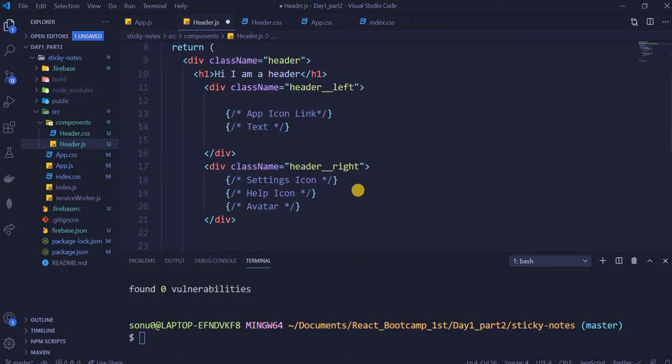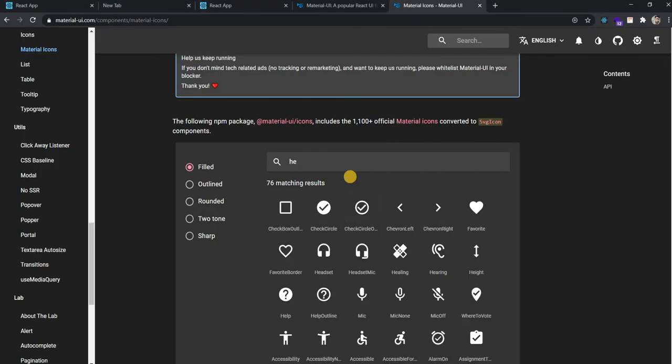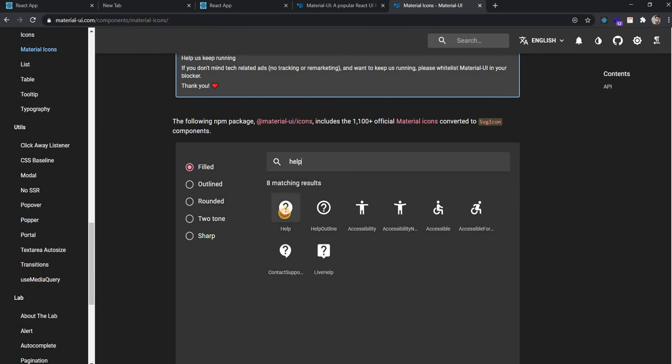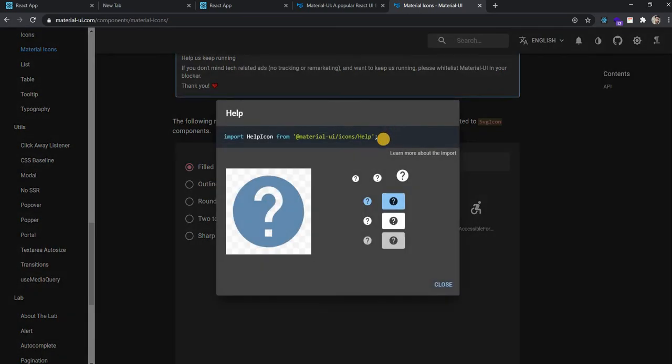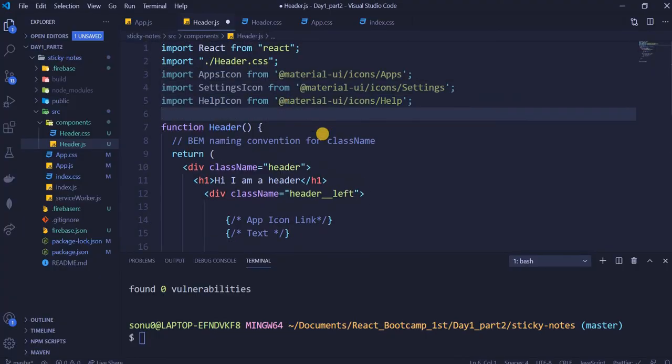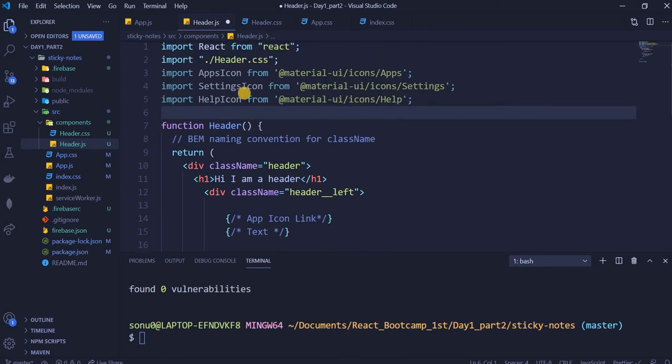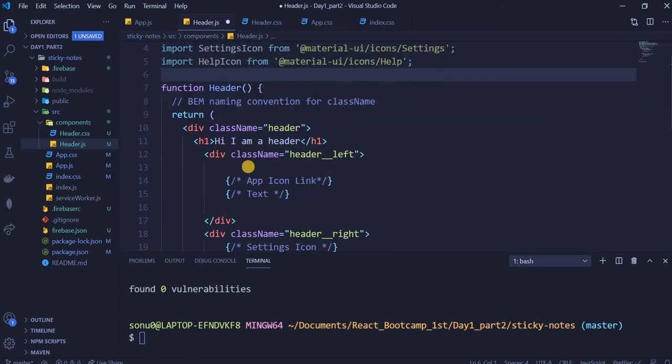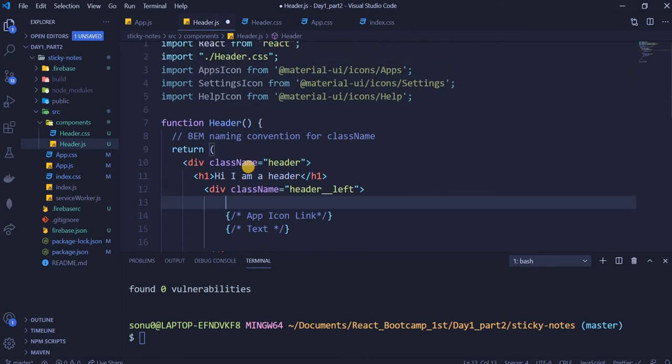Then the help icon. We need a help icon. So just type help. It gives me this icon. Just copy this statement, guys, and paste it here. So import HelpIcon, import SettingsIcon, import AppsIcon. We have imported three icons right now. Now let's use these things.